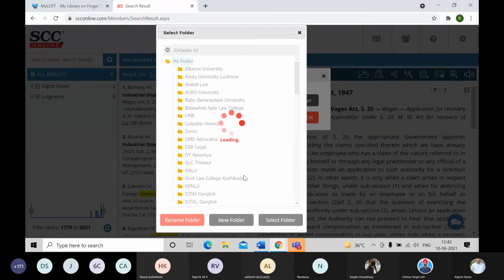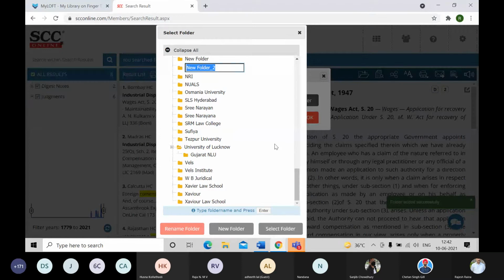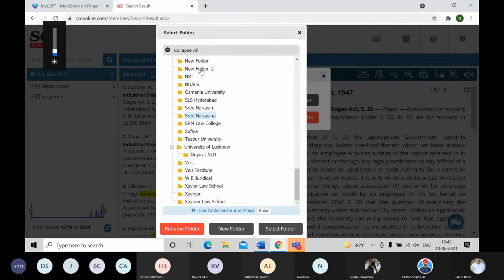This new folder will now get created, and it will also prompt me to enter a name. So I'll just put the name over here for this particular folder. Yeah, so it is GLC Thrissur.